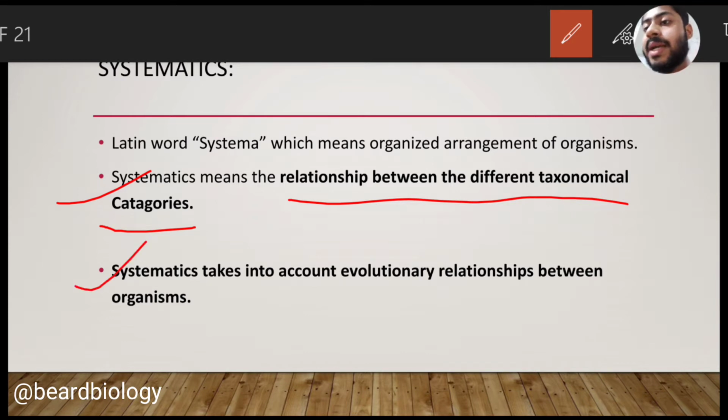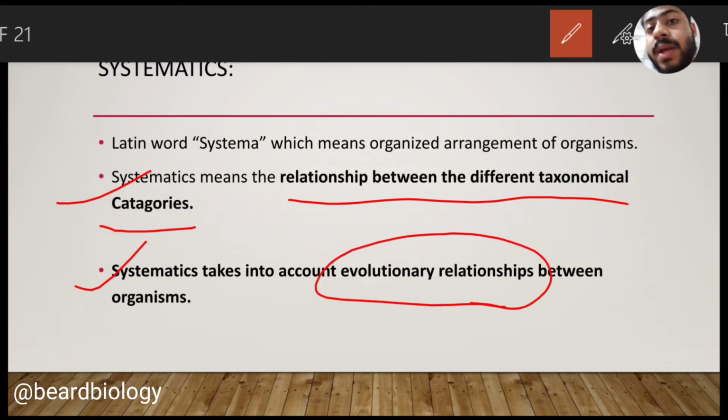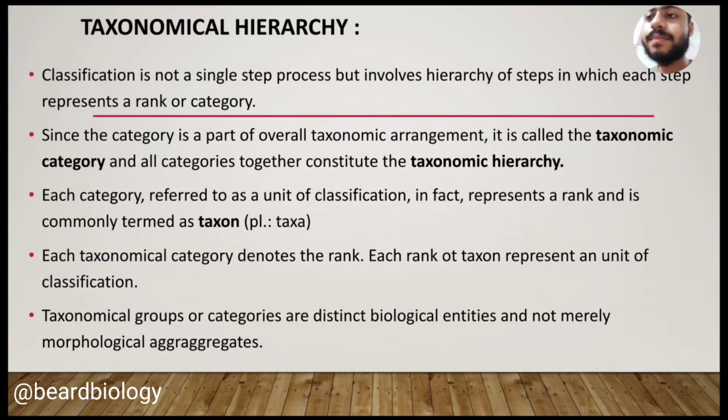Systematics takes into account the evolutionary relationship between the organisms. We should remember this term, evolutionary relationship between the organisms. Now let me go to the taxonomical hierarchy. This is also a very important point.